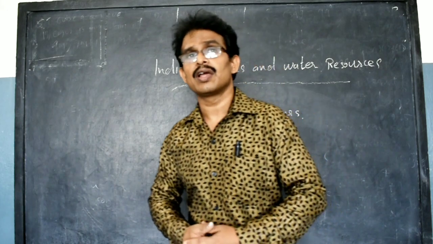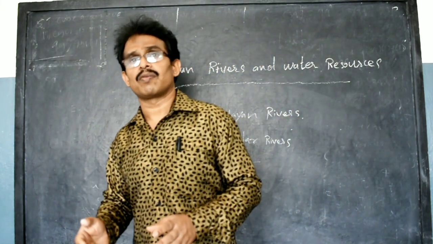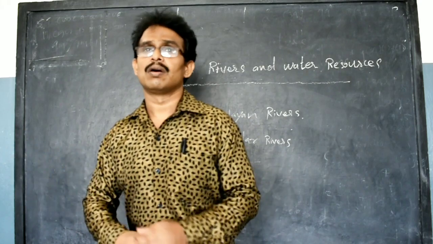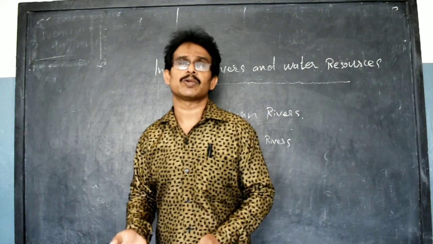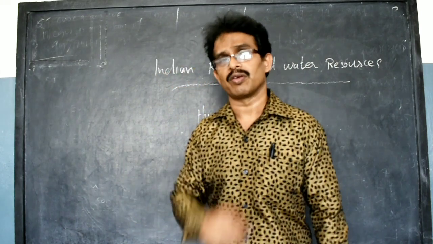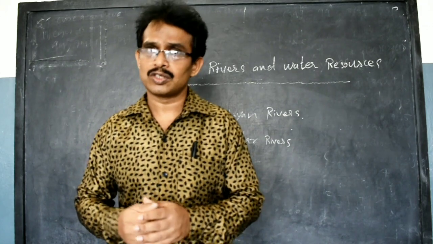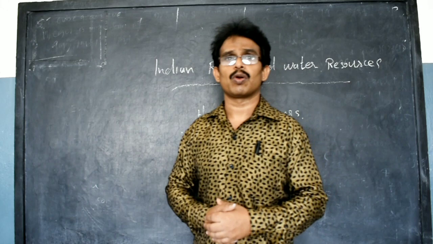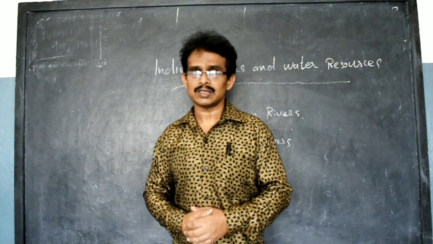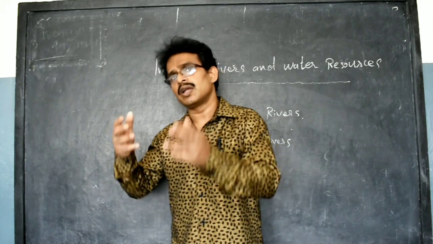Their condition improved greatly. They measured the annual amount of water very meticulously, and on the basis of the availability of water they used it. First priority was given to drinking water. So we can follow this model village. This model village program can be followed in every part of India, and we can solve the water problem. Day by day, year by year, our groundwater level is decreasing very highly.